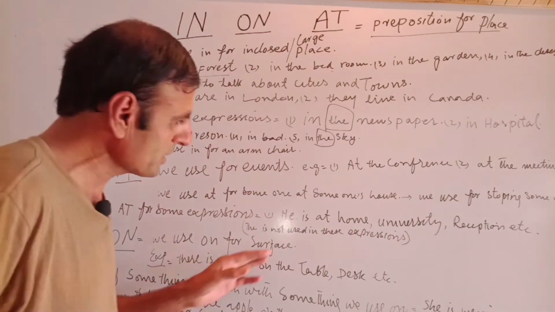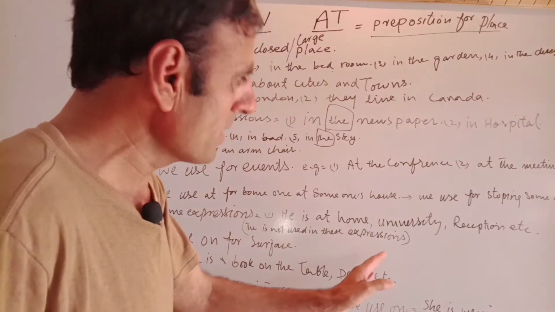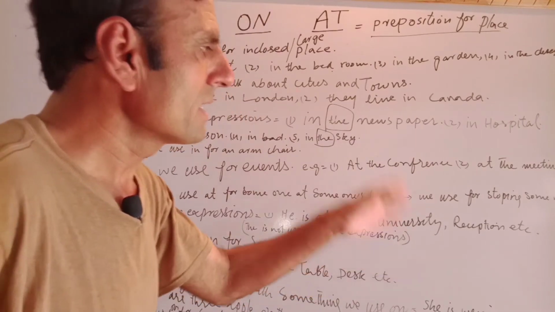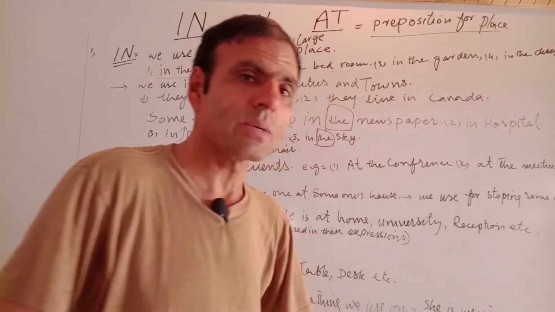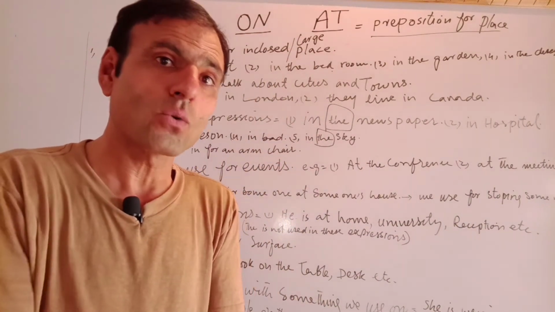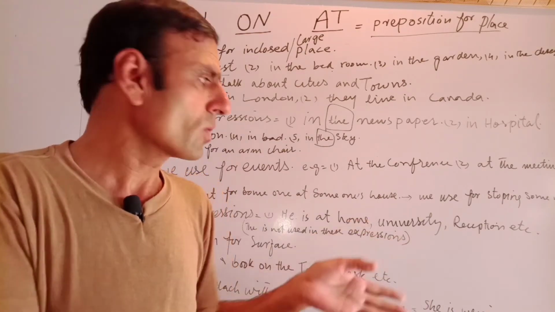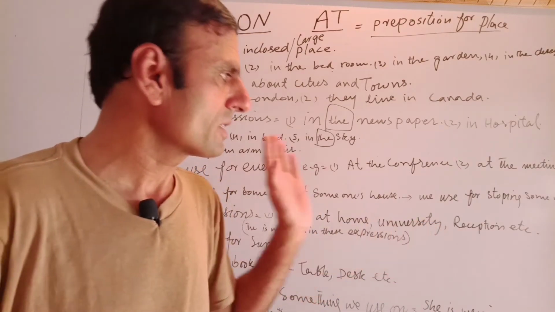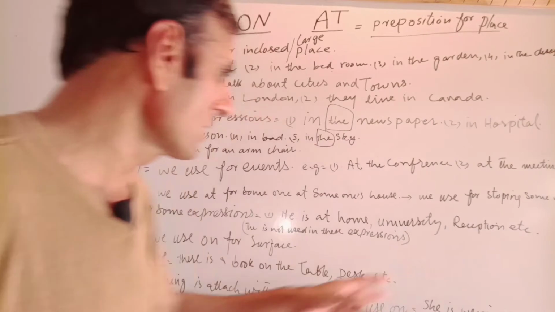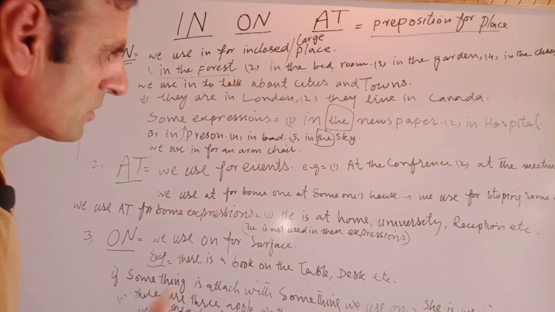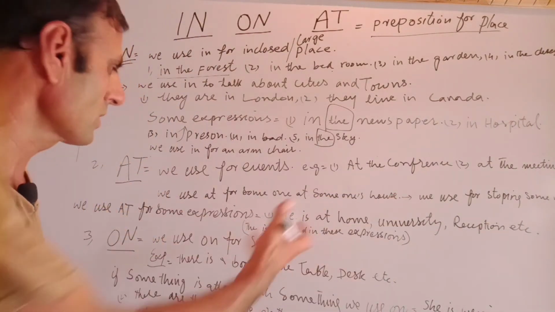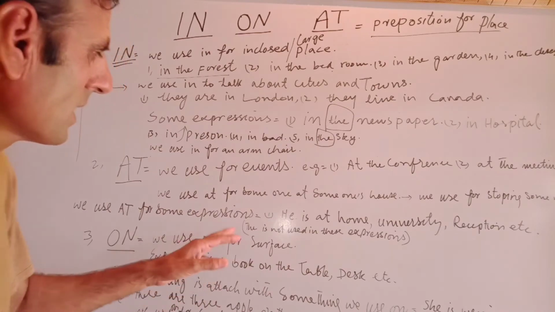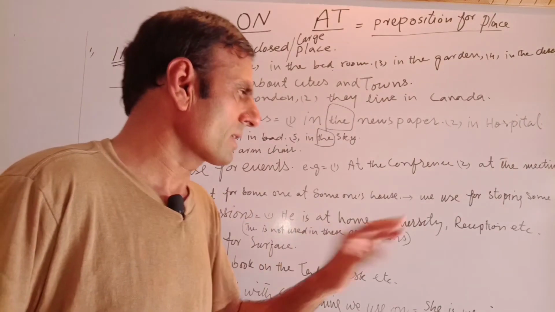Again, there is an expression. He is at home. He is at university. She is at reception. For example, there is a reception of a hotel or restaurant or a hospital. So we can say that she is at the reception of the restaurant, or he is at university, or he is at home, etc. "The" is not used in these expressions.